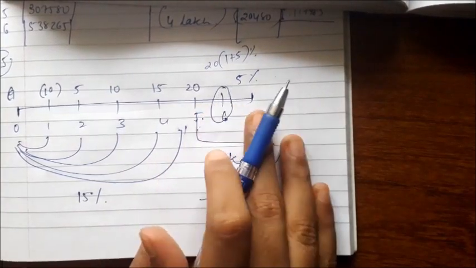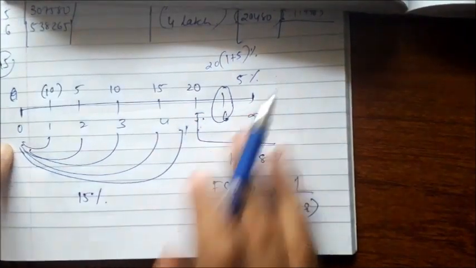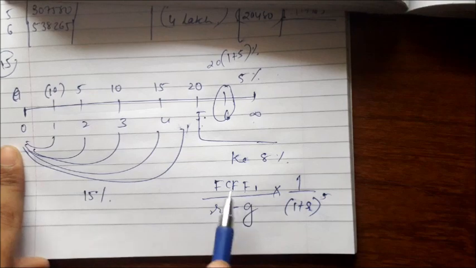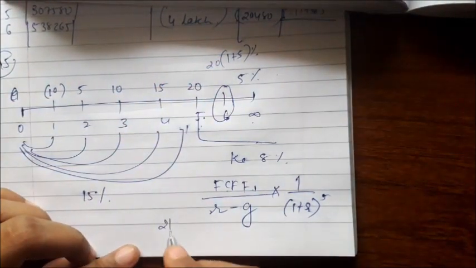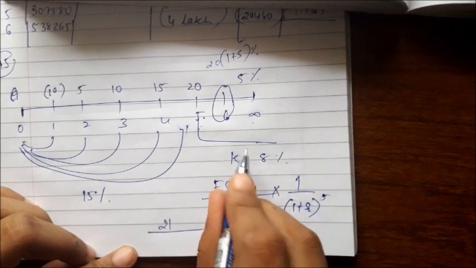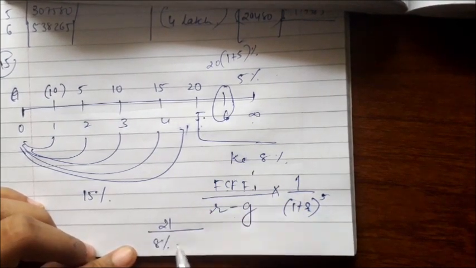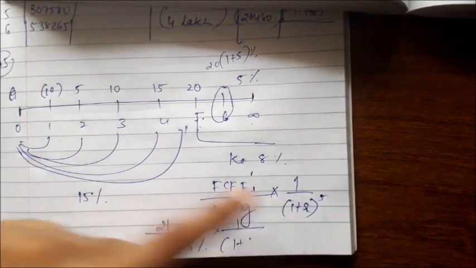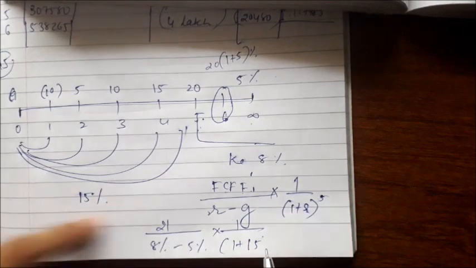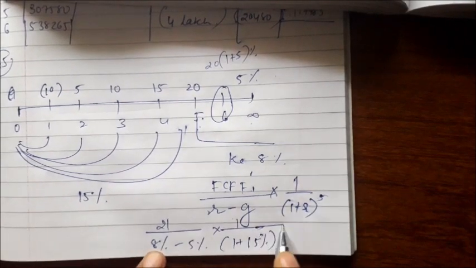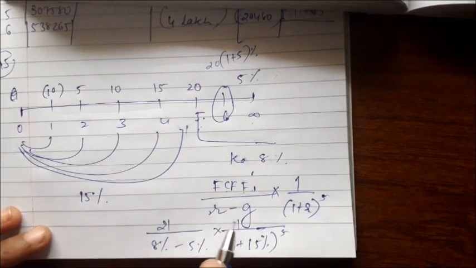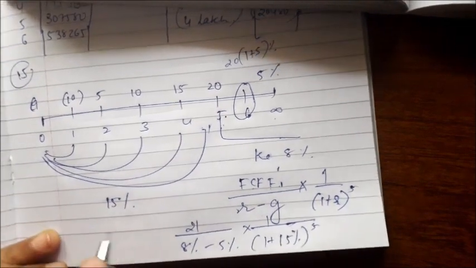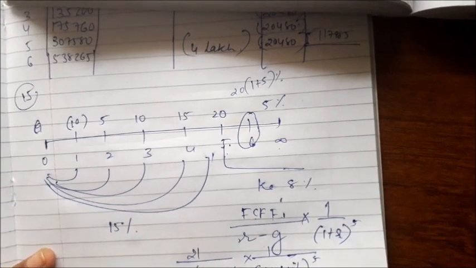This terminal value we have found from the 5 years. So free cash flow to the firm is 20 into 1 plus 5%, that would give us 21, upon K is 8% minus the growth of 5%, multiplied by 1 upon 1 plus R, because we are bringing it to the present value, 15%. This period we have taken 15%, now raised to the power 5. If you calculate, you will get the value as 700.